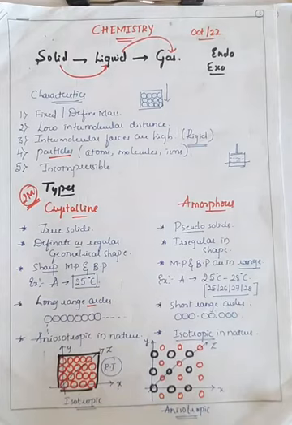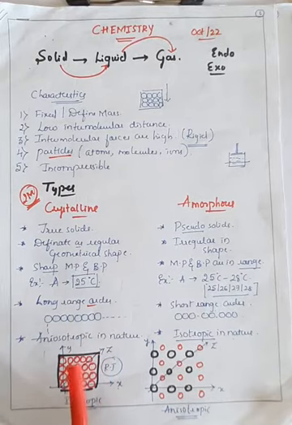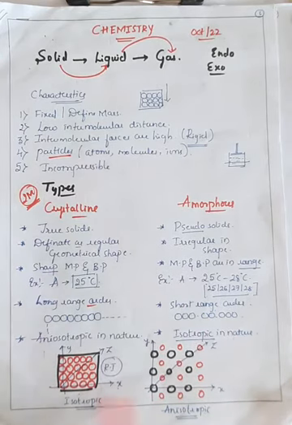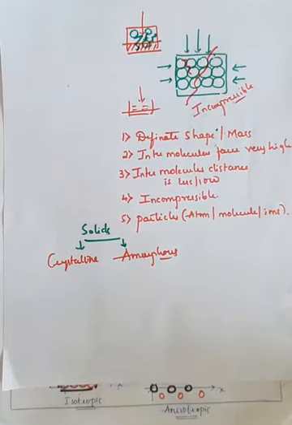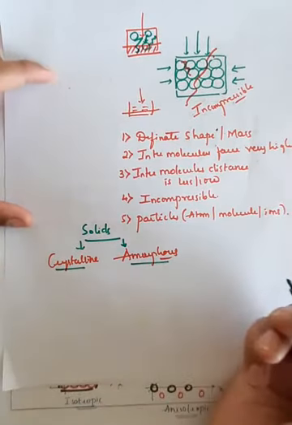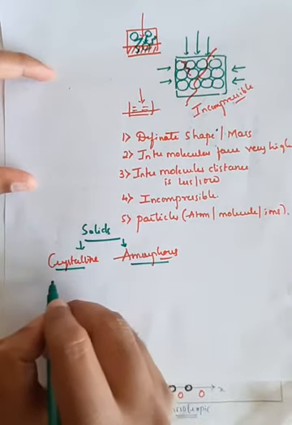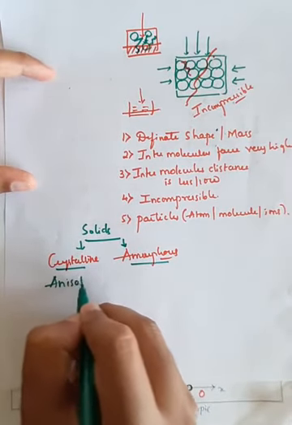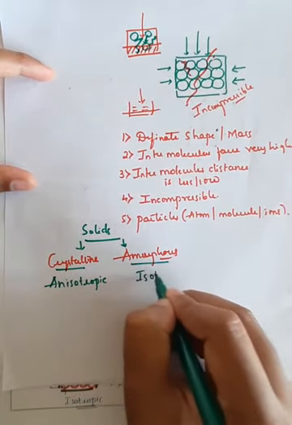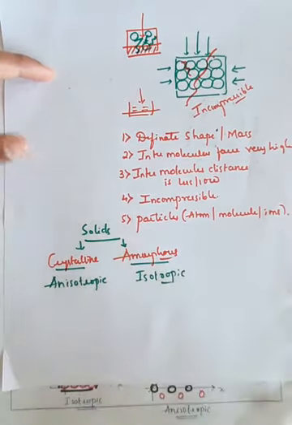And the last important difference is that crystalline solids are anisotropic in nature. This is a very important difference. Crystalline solids are anisotropic in nature, but amorphous solids are isotropic in nature. Here I will explain the difference between the anisotropic and isotropic nature. Between crystalline and amorphous solids, the most important difference is the anisotropic nature of crystalline solids and the isotropic nature of amorphous solids, right?